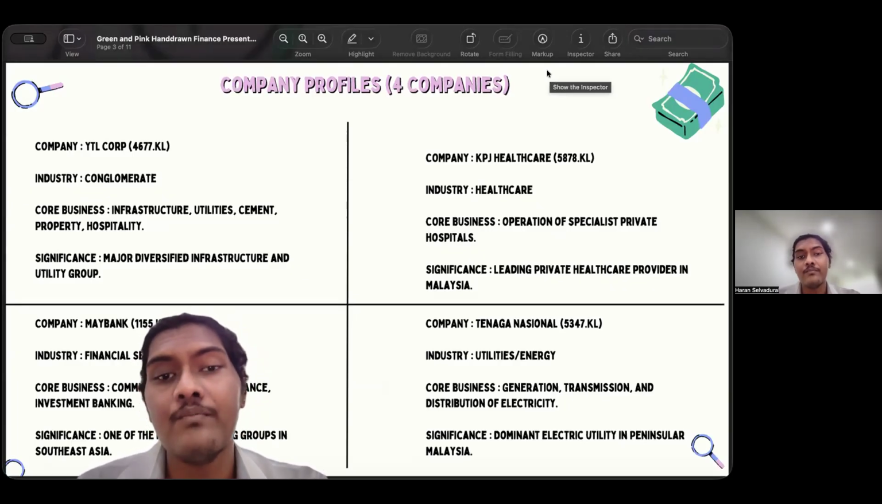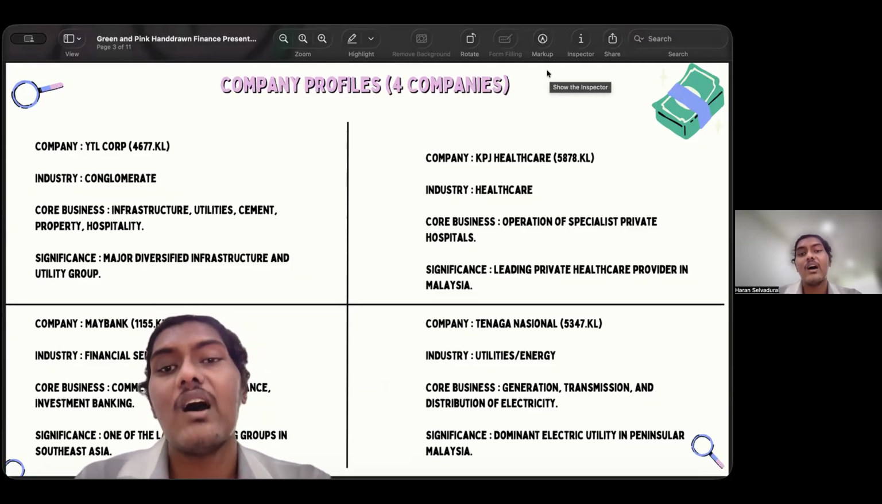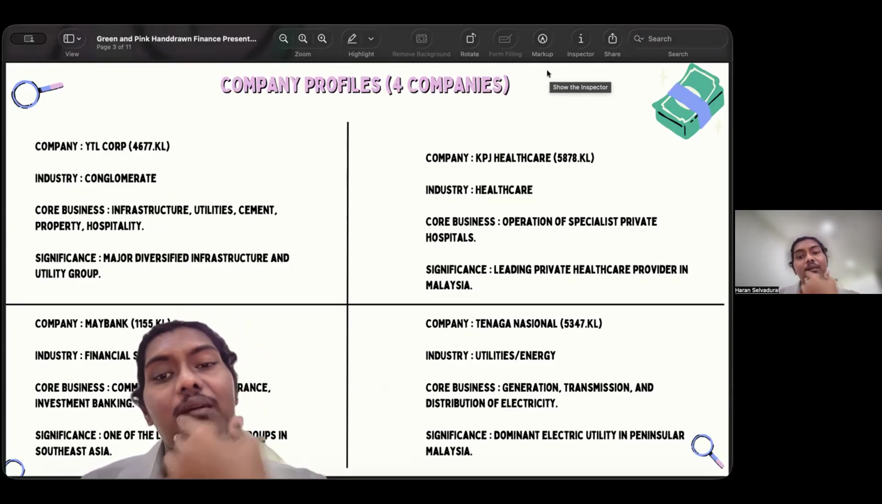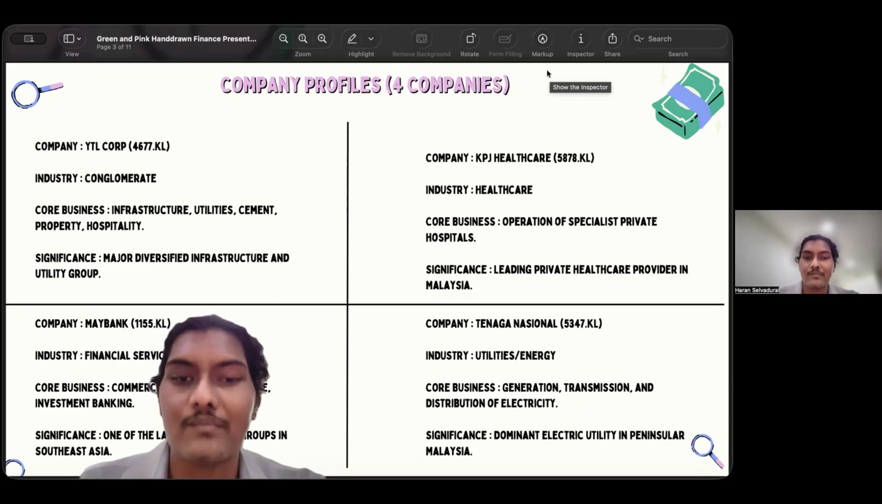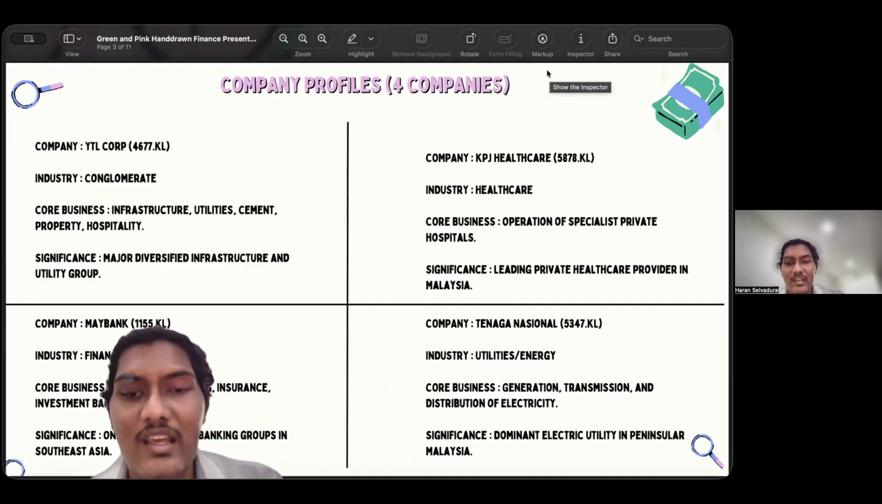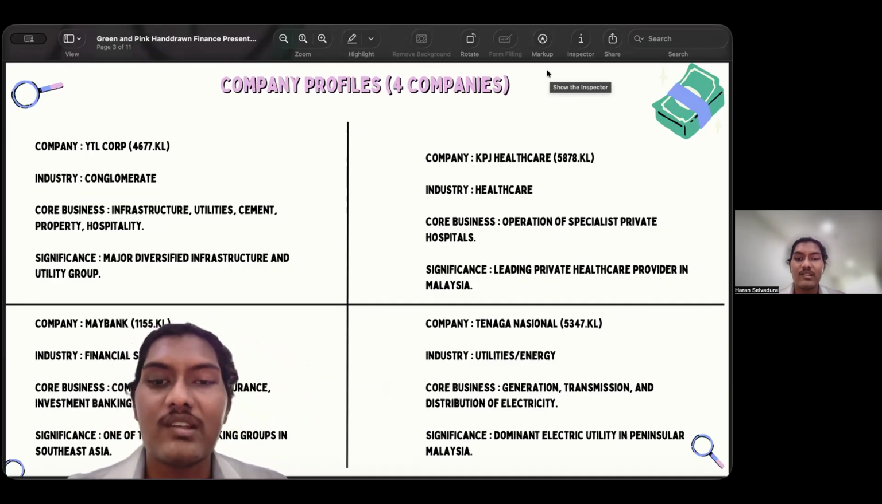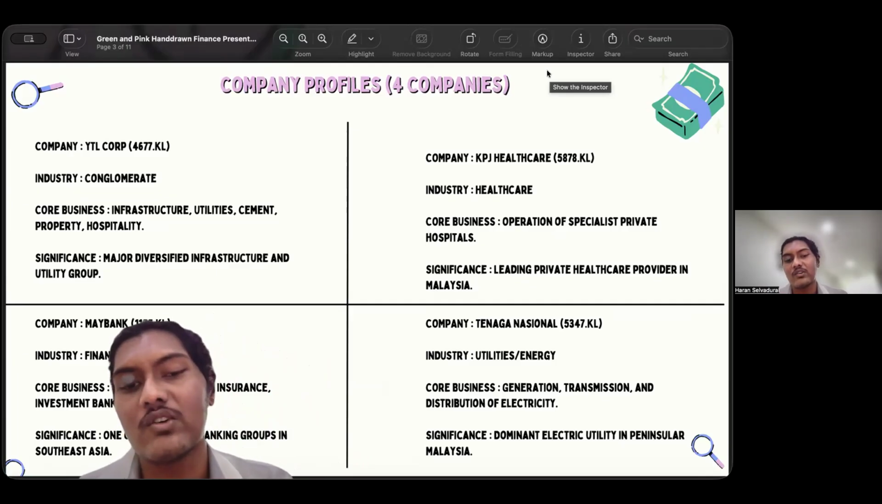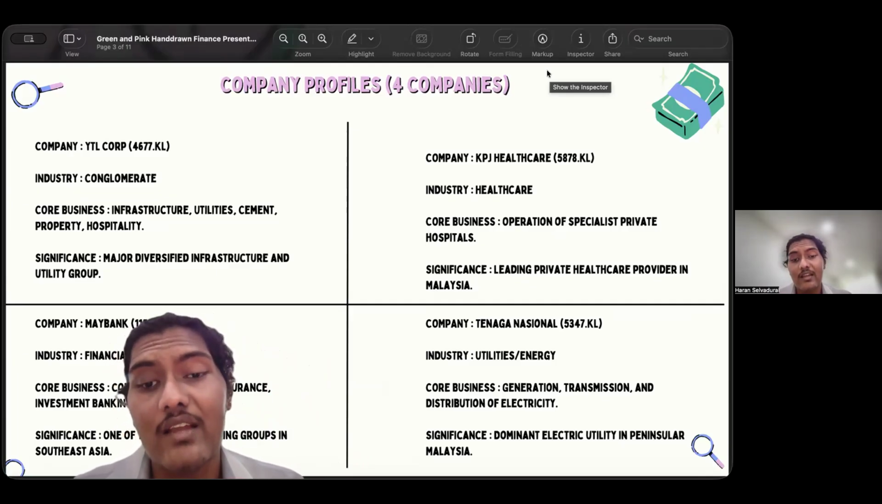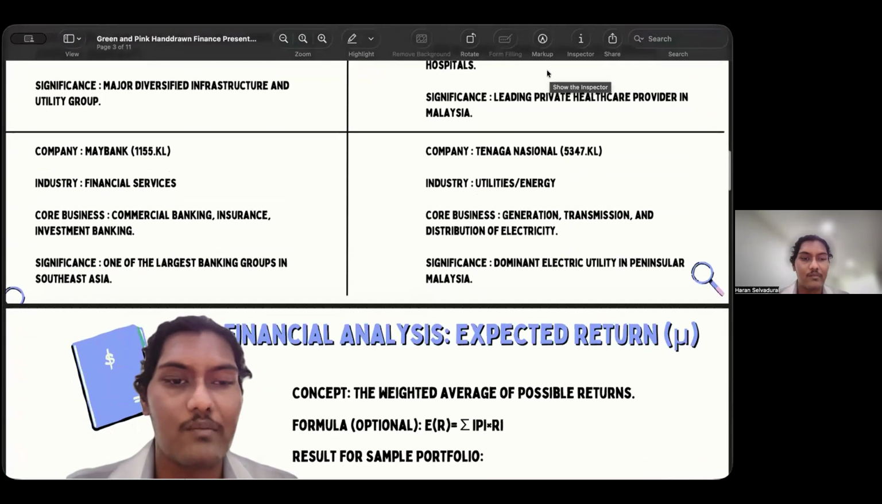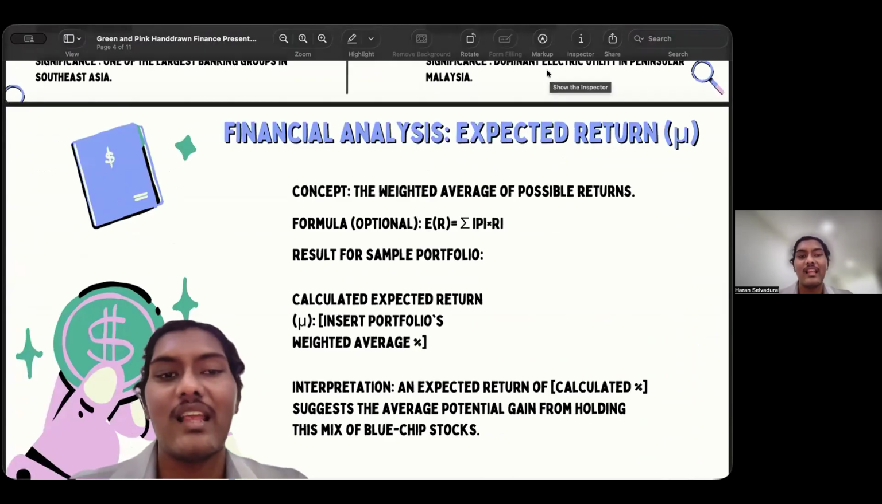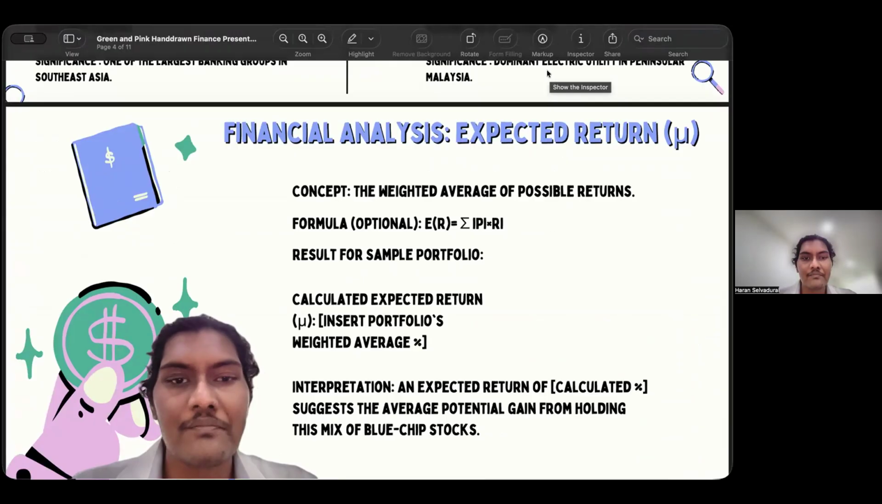an industry of healthcare, with core business operating specialty private hospitals, and it is a leading private healthcare provider. And we have Tenaga Nasional, whose industry is utilities and energy, with core business of generation, transmission, and distribution of electricity, and its significance is as the dominant electric utility in Peninsular Malaysia.